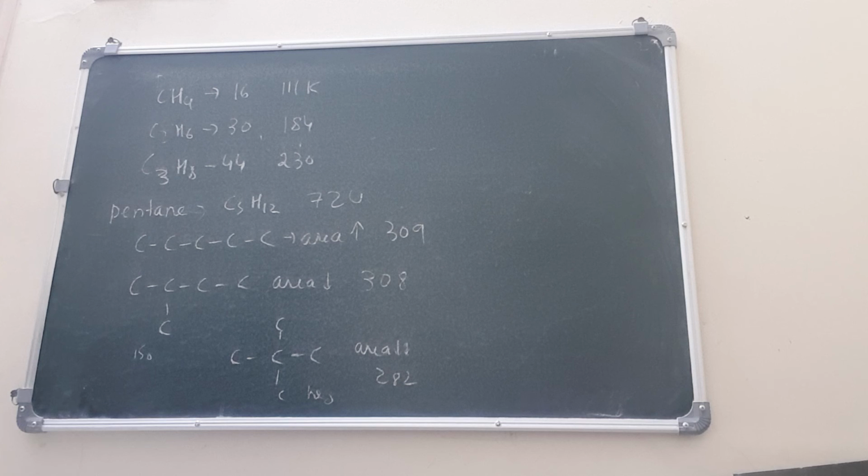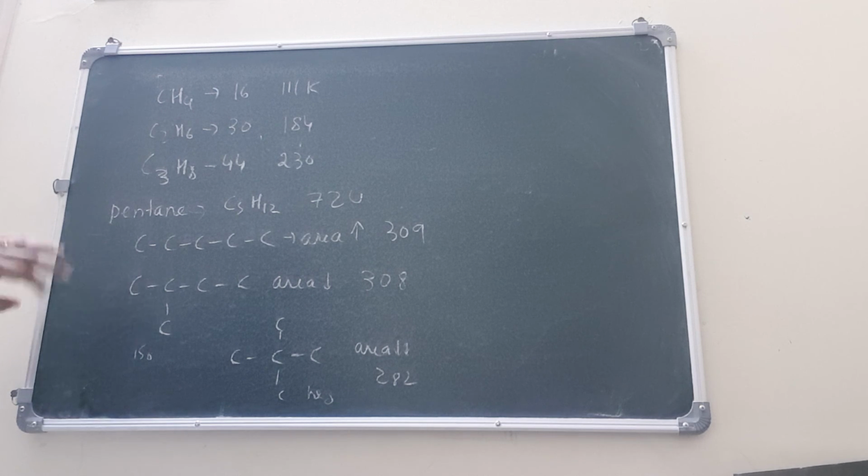So now you can understand how to arrange a series of compounds in terms of their boiling point, in either ascending or descending order. If you think masses are different, then the compound with the least mass will have the lowest boiling point, and it increases with the mass.